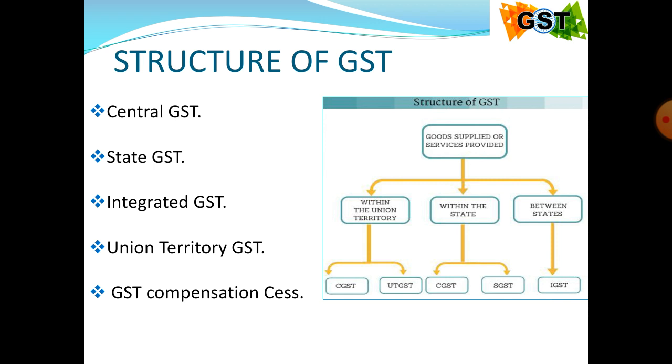And in the case of GST compensation cess, it is applicable on luxury products so as to reach tax rates approximately near to the taxes which were imposed in earlier situations before the implementation of GST.